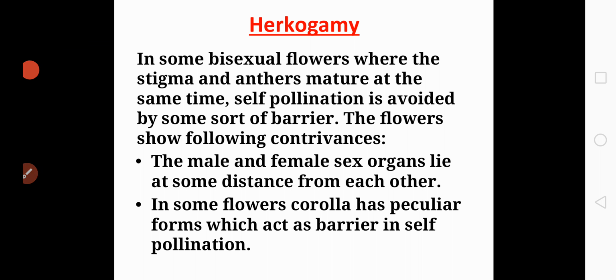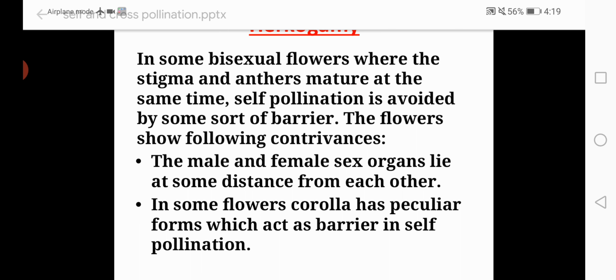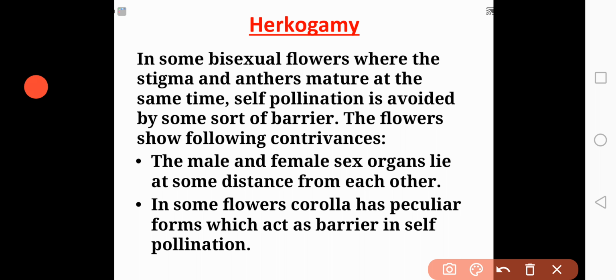Moving on to the last type of contrivance, that is hercogamy. In some bisexual flowers, where the stigma and anthers mature at the same time, self-pollination is avoided by some sort of barrier. Once again, I'll repeat. In some bisexual flowers, where the stigma and the anthers mature at the same time, self-pollination is avoided by some sort of barrier.